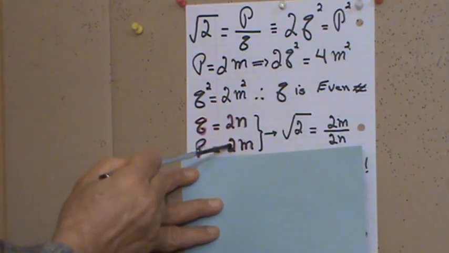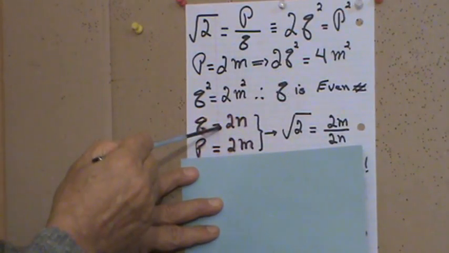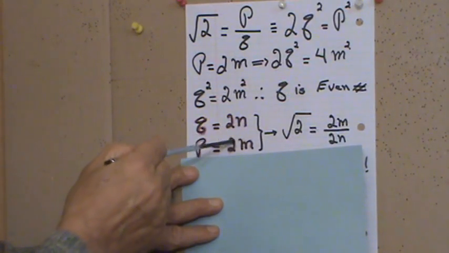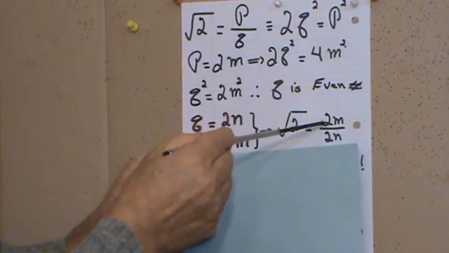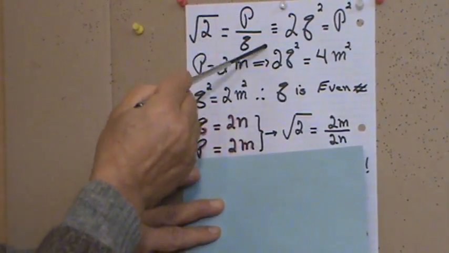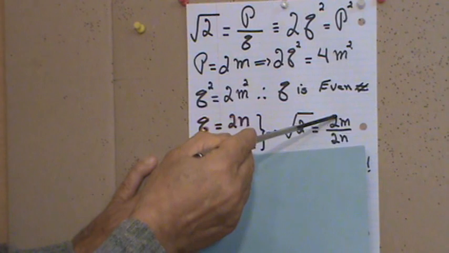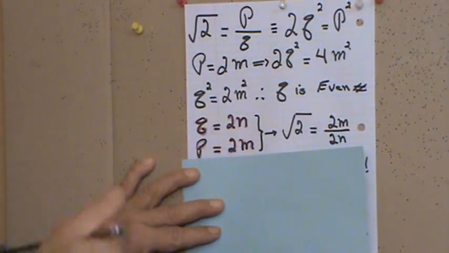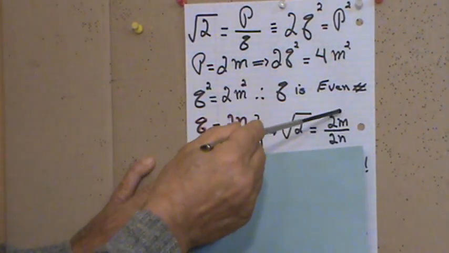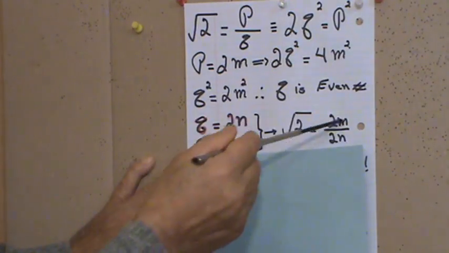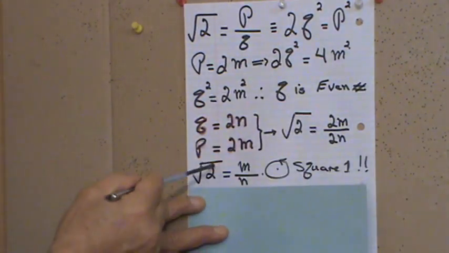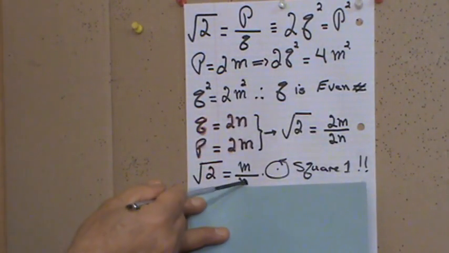Our P equals 2m, our Q equals 2n. That's the representation. So the square root of 2, now instead of P over Q, we can write it in this form, 2m over 2n. Do you follow that? They have 2 as a factor, we can see that. So we cancel 2 and 2, and we end up with the square root of 2 equals m over n.